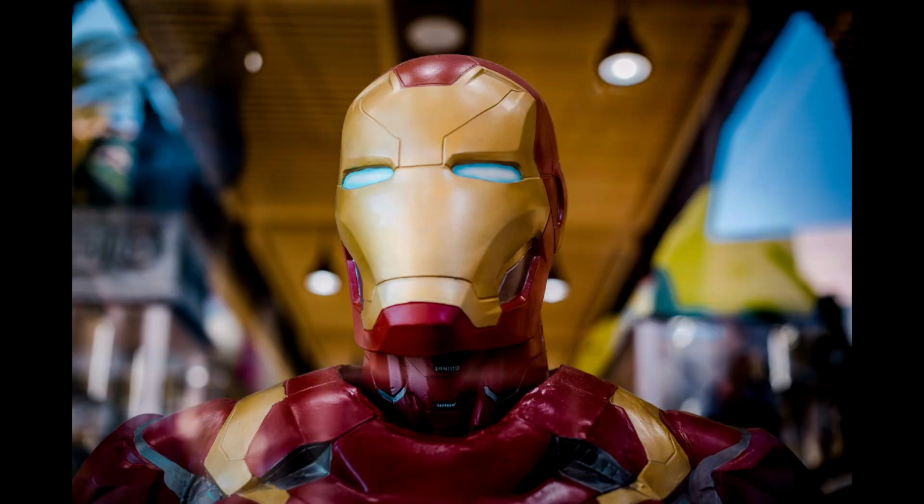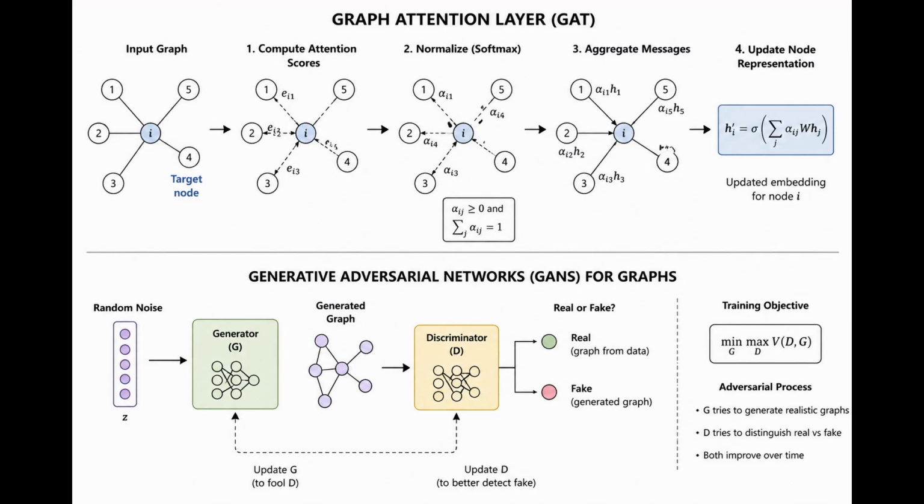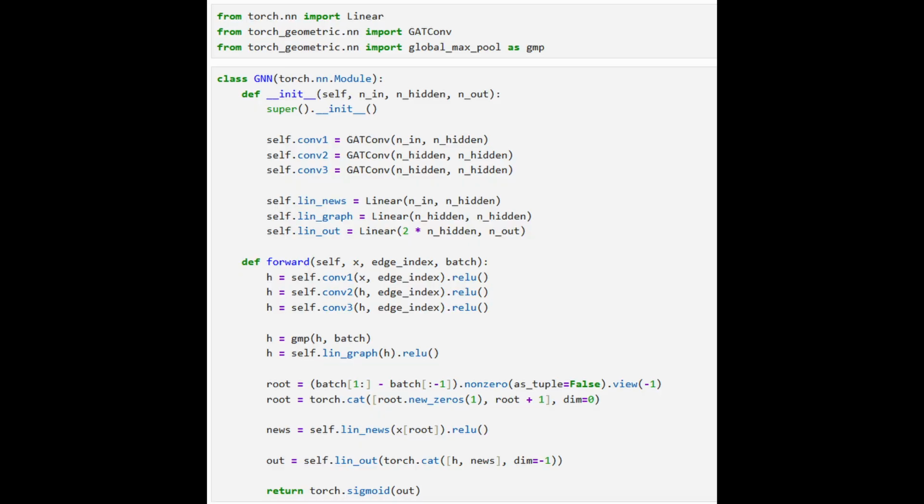Okay, let's put on our Tony Stark cosplays and actually build this thing. This model uses GATConv, which stands for Graph Attention Convolution. Okay, before we begin, a few things to note. GATConv is the graph attention layer. This is where message passing happens. Graph Max Pool is the pooling layer. This turns many node embeddings into one graph embedding. And linear is a normal neural network layer used at the end for just classification.